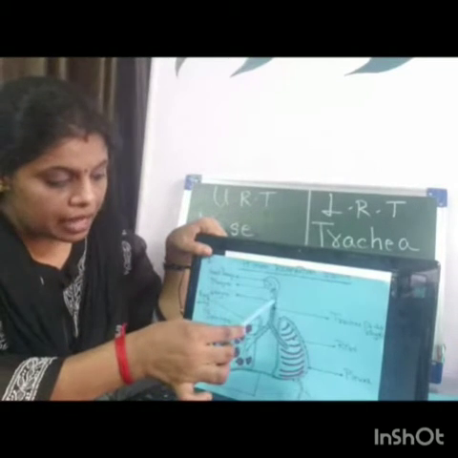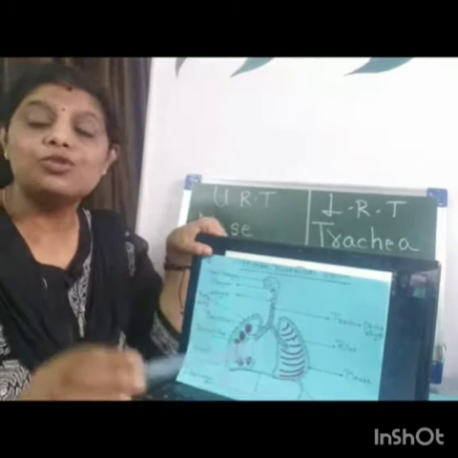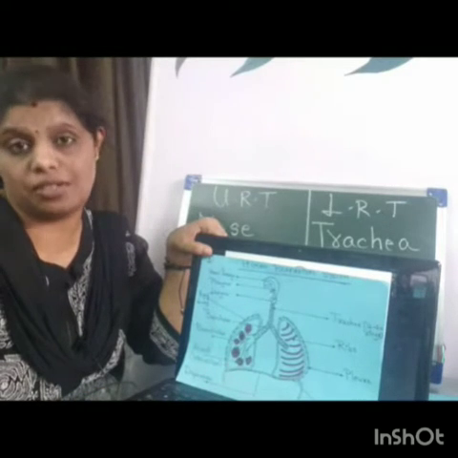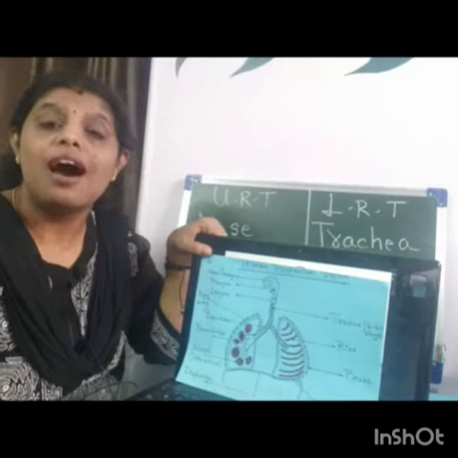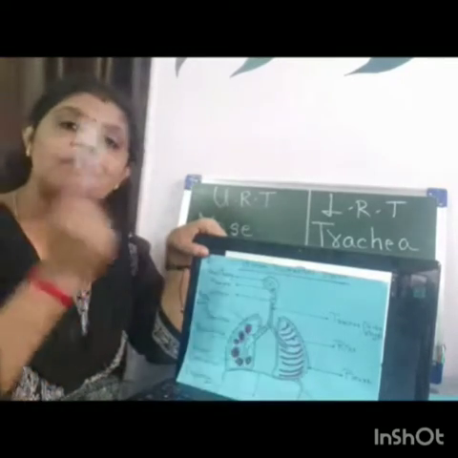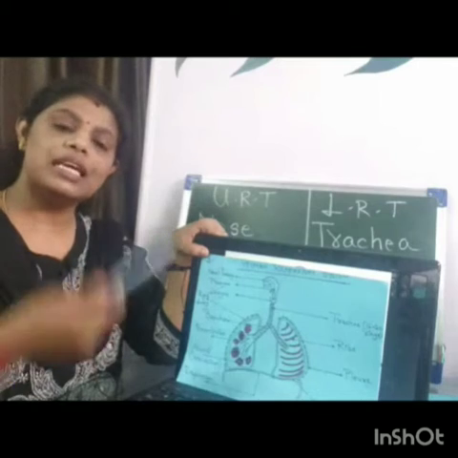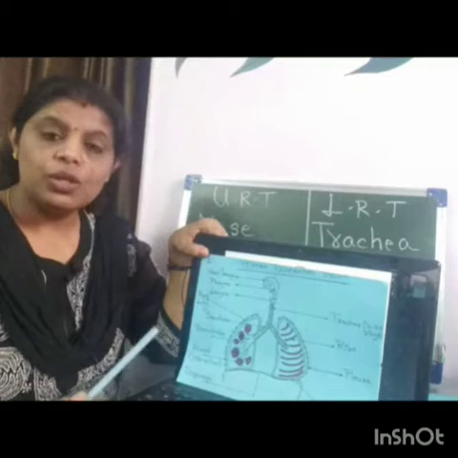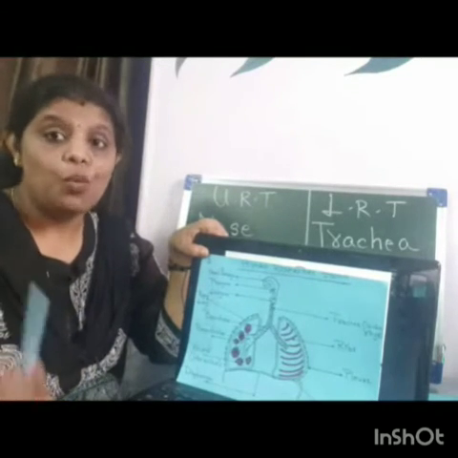Further, the larynx proceeds to form near about 16 to 20 C-shaped cartilaginous ring-like structures, and these are called the trachea. Now why are these C-shaped ring-like structures present? We are continuously inhaling oxygen and exhaling carbon dioxide, so there is no collapse of the air passage. Why is there no collapse?